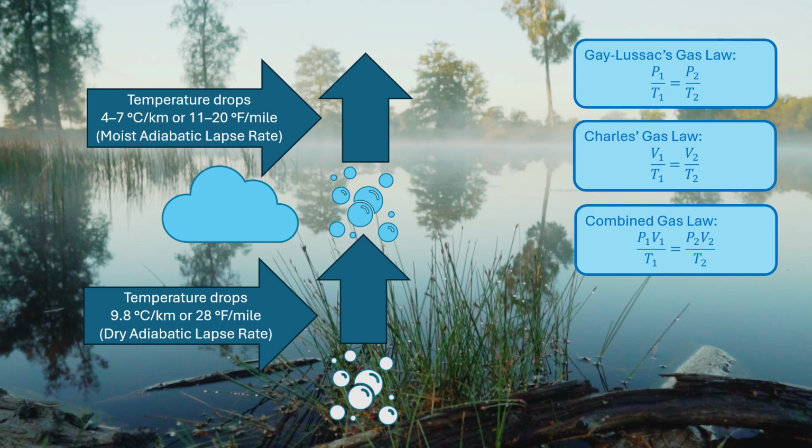This produces the moist adiabatic lapse rate, typically between 4 and 7 degrees Celsius per kilometer or 11 and 20 degrees Fahrenheit per mile, depending on temperature and humidity. Energy absorbed at the surface is therefore transported upward and released higher in the atmosphere. Latent heat is not a minor effect. It is one of the main engines of atmospheric motion.